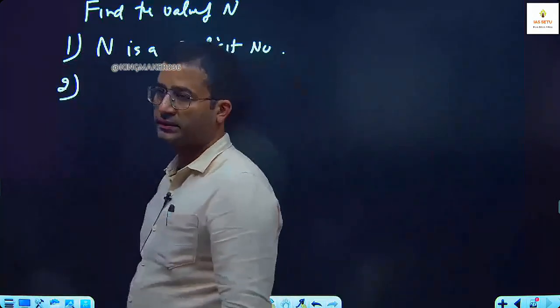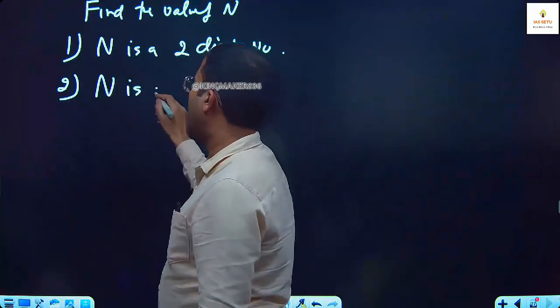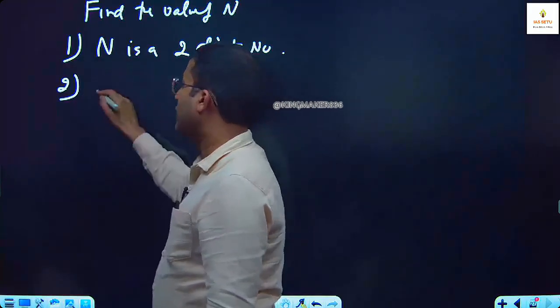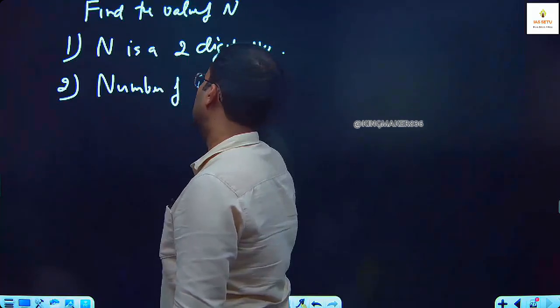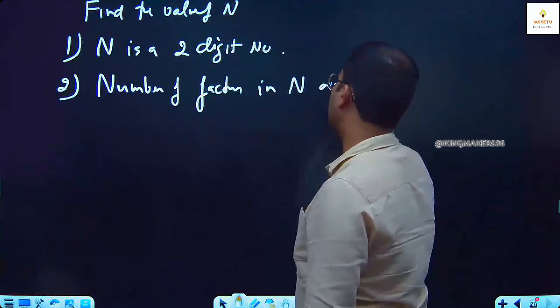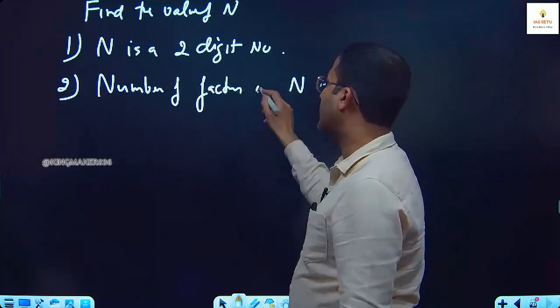Second statement, number of factors of n are odd.